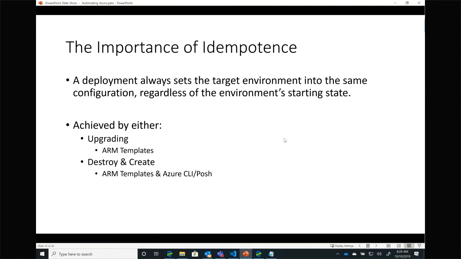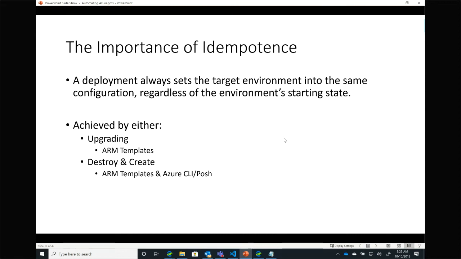Moreover, the most common way we see folks doing high-level, repeatable automation in Azure is via ARM templates. Since these are declarative, I can tell that ARM template, hey, go ahead and destroy the resource group and deploy a new resource group with that ARM template, and then run all the instructions. So I do have that destroy and create option.